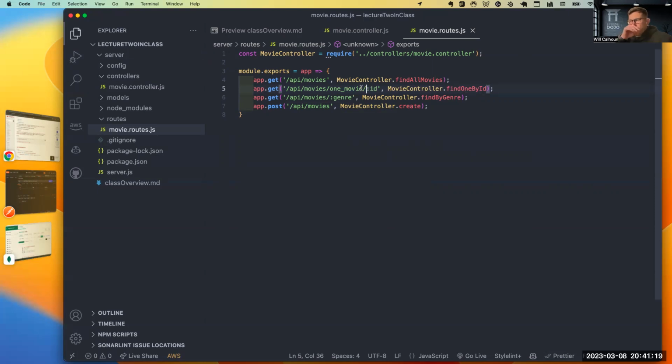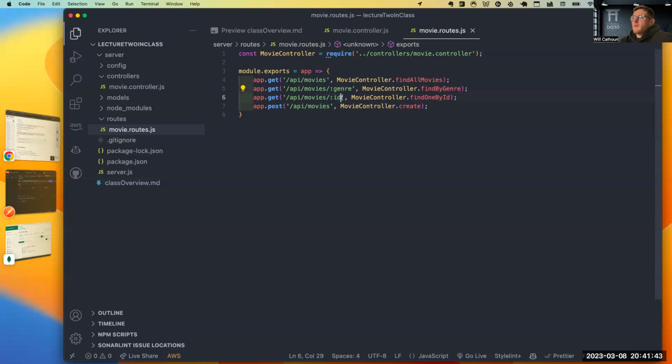And this is so funny because Chris and I were just talking about this. Because these are both strings, right? We're just assigning a value. And because this was below this, what was happening, and I'm going to delete this just to show, is we're getting here at this genre piece.